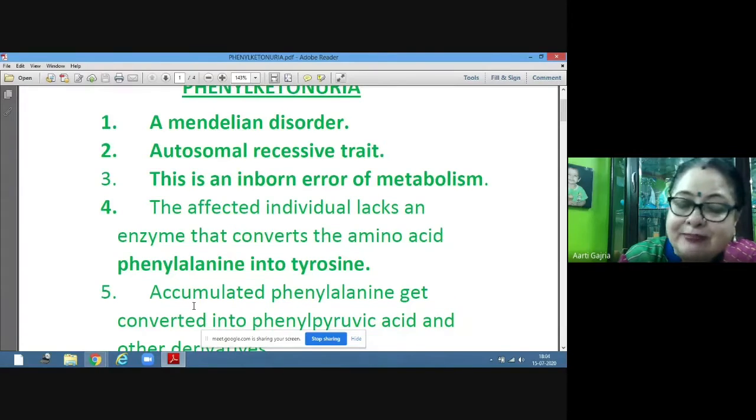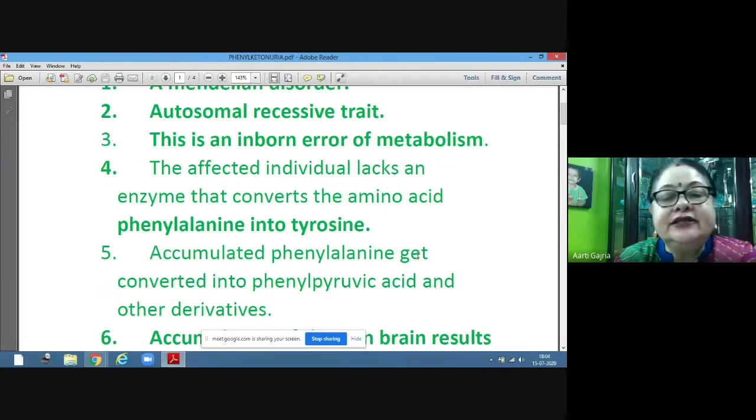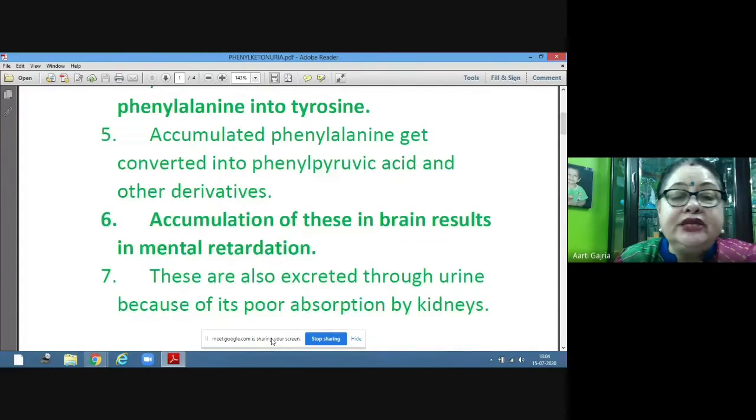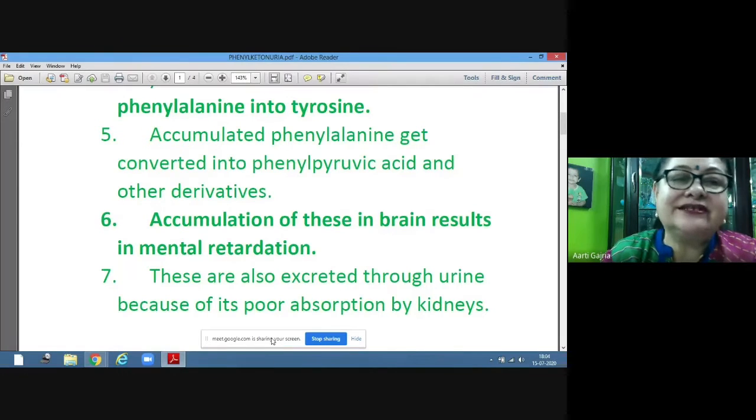So what will happen in that case? This phenylalanine will get accumulated and converted into phenylpyruvic acid and other derivatives. Accumulation of these in the brain results in mental retardation.